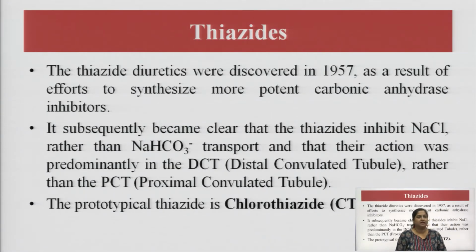Thiazides are diuretics which were discovered in early 1957 as a result of efforts to synthesize more potent carbonic anhydrase inhibitors. So, how do they work?